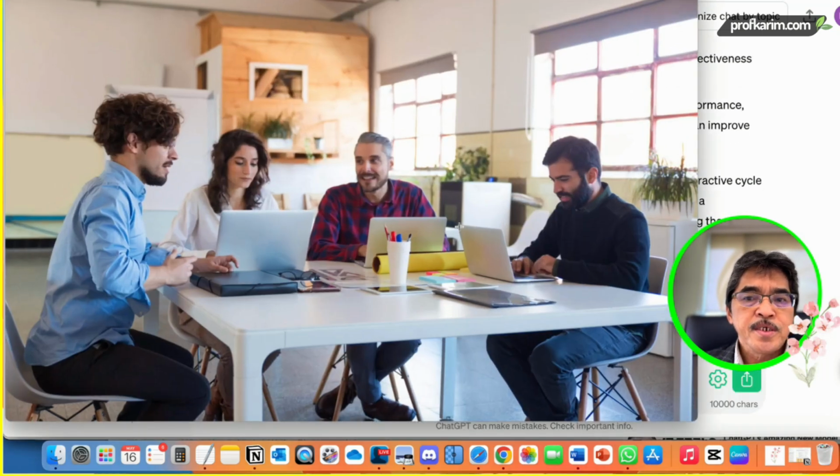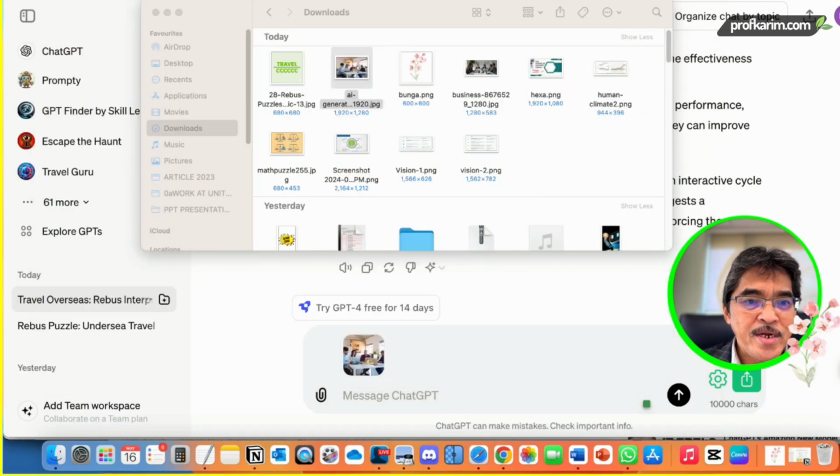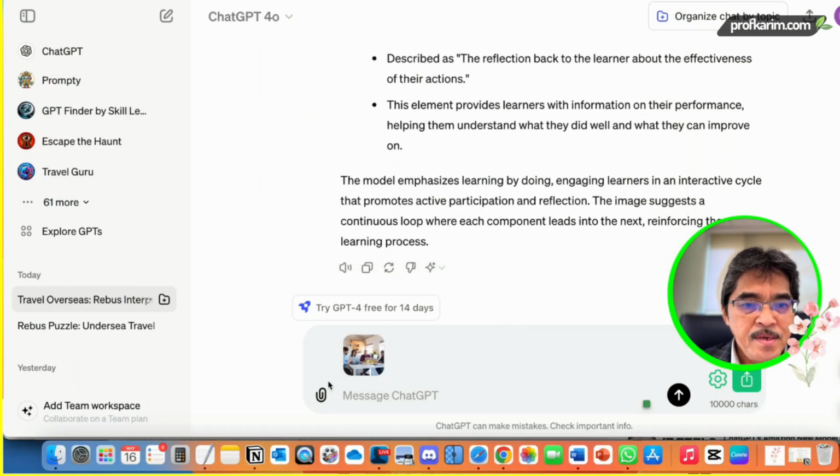This image is a discussion between four people, basically Westerners, Mat Saleh, and I want ChatGPT now to use the same style in the photograph, but I want to change the characters to ASEAN characters. Can it do that? Okay, let's try. So I have put the image here.